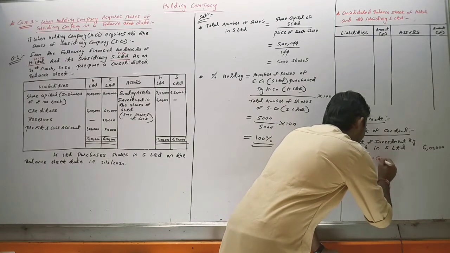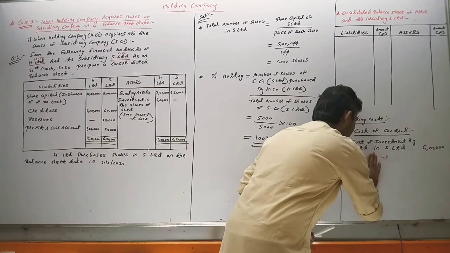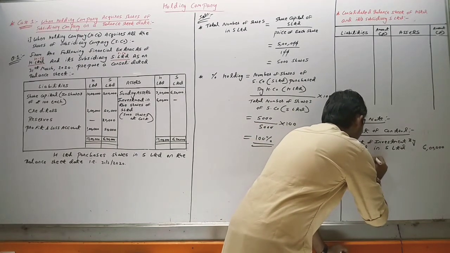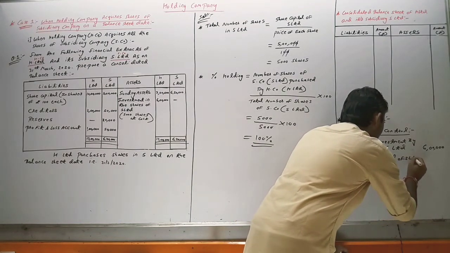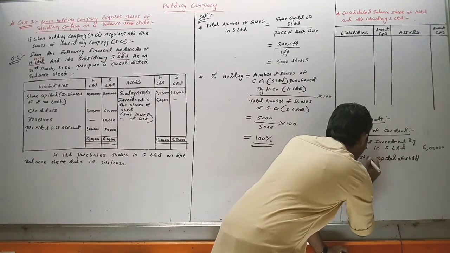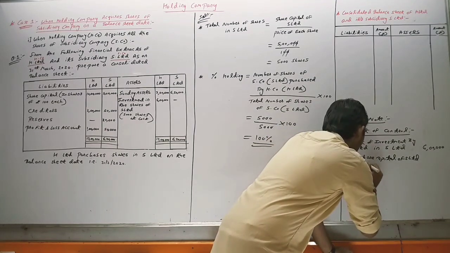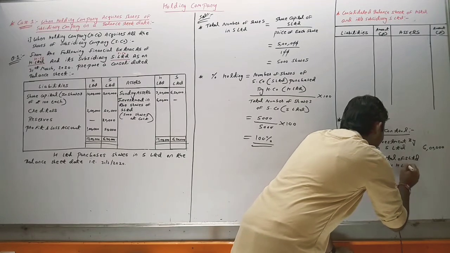share capital of S Limited acquired by H Limited.